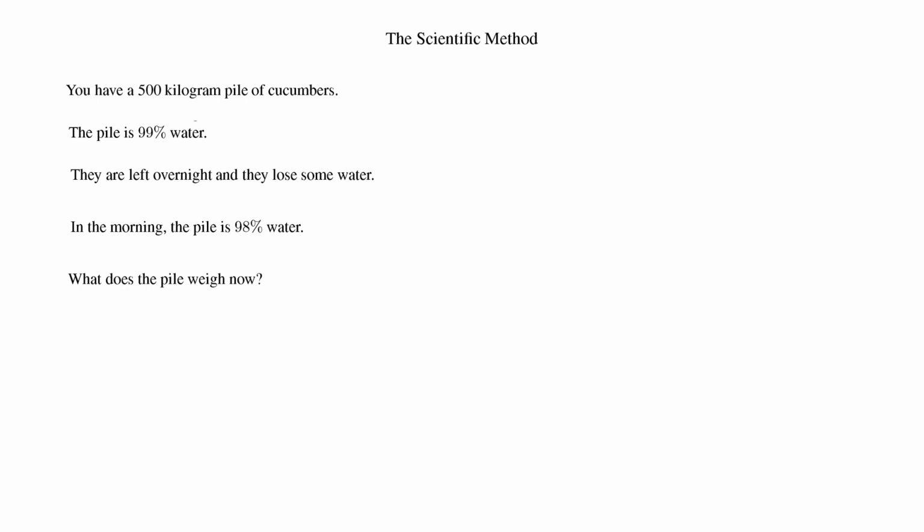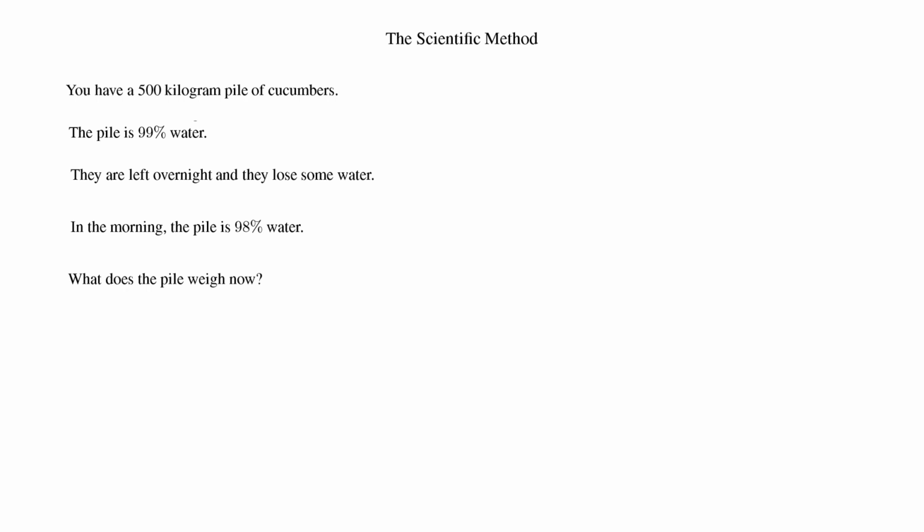What does that whole pile weigh now? So it was 500 kilograms. It's 99% water. Some water evaporates. It's now 98% water. What does it weigh? All you need is simple arithmetic for this. And many people will get it wrong.